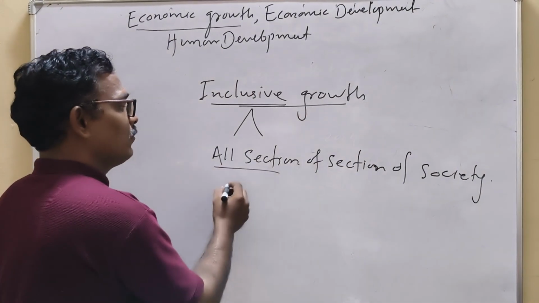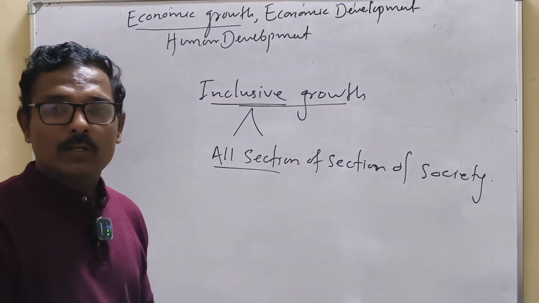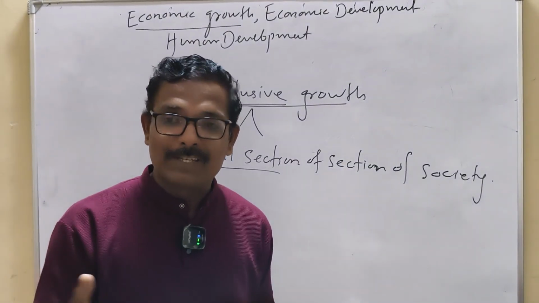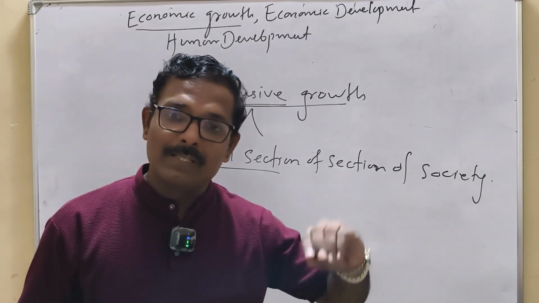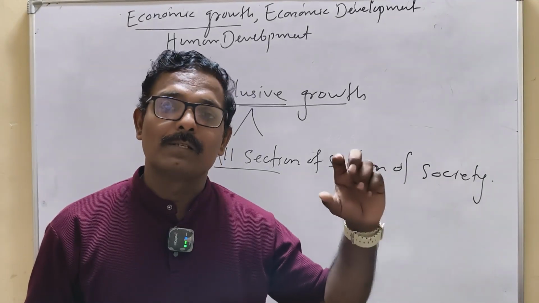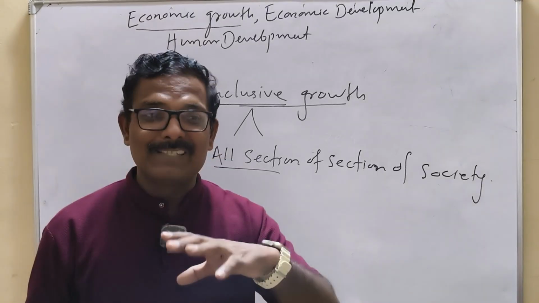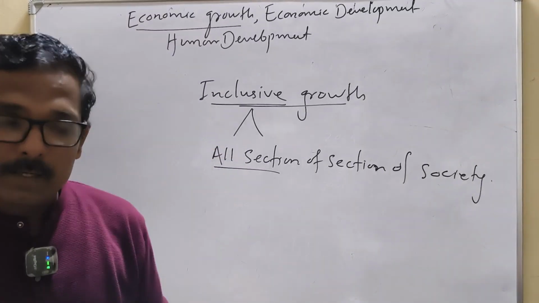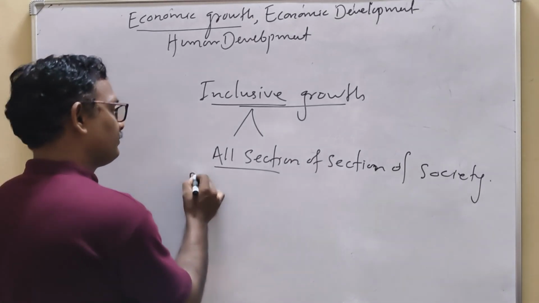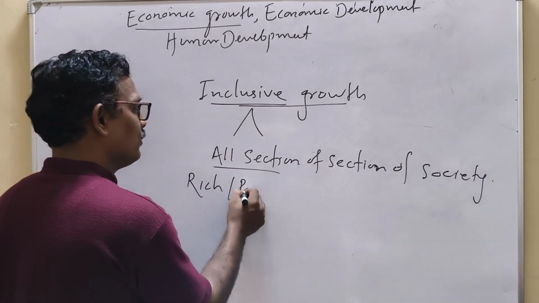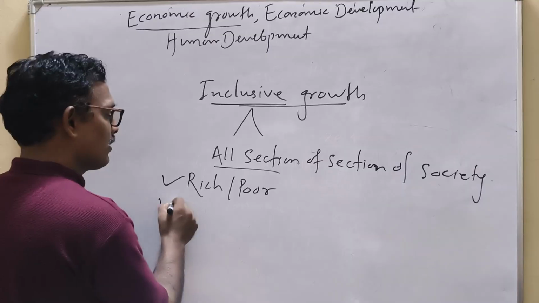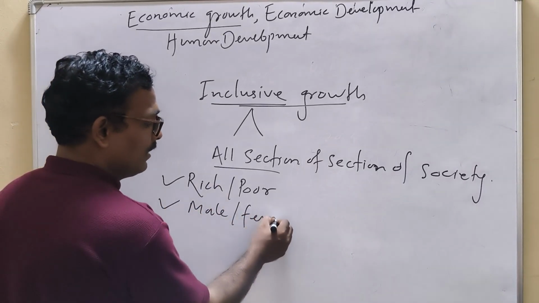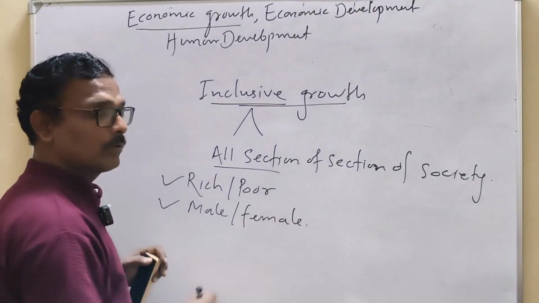So again, what are all the sections? We are not talking about sections on the basis of religion here. Sections can be categorized on the basis of their standard of living, their standard of development. Poor and rich is one gross categorization we can see here. Then on the basis of gender, male and female, how they have benefited from the growth.